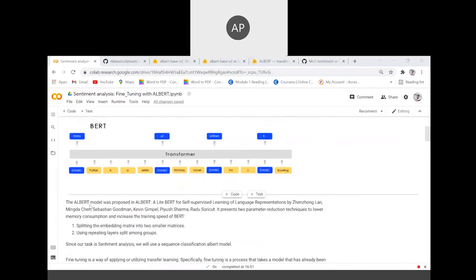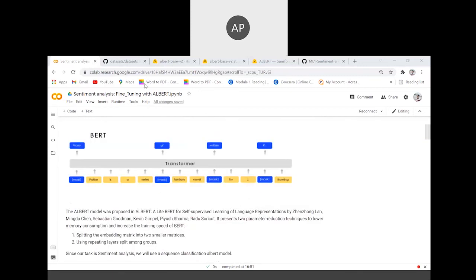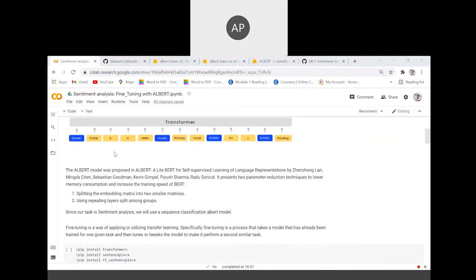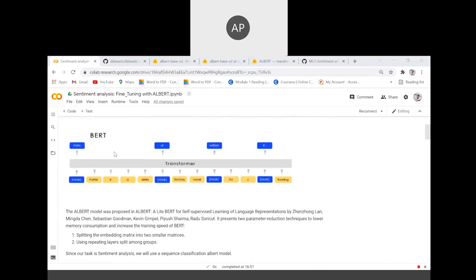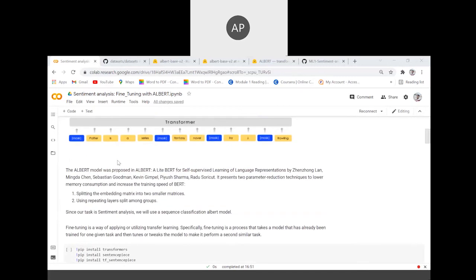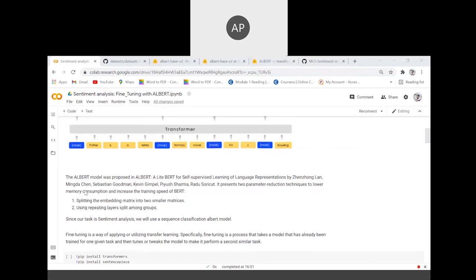But in this project, I used ALBERT. ALBERT stands for A Lite BERT. There were some disadvantages with BERT, since it was a transformer model and so it was a bit big. The problem with big models is that there are disadvantages related to scaling of the data, and the model takes more time to train. So ALBERT was developed by reducing the mechanism in which the parameters are calculated for the features. So how did they do it?